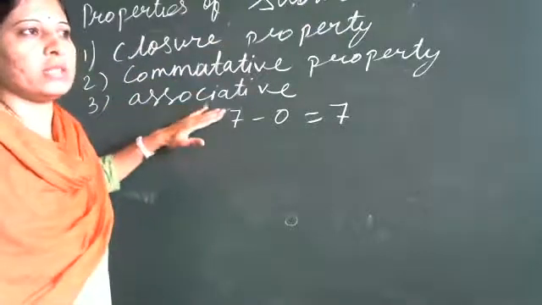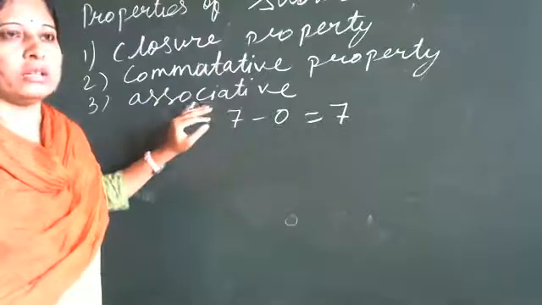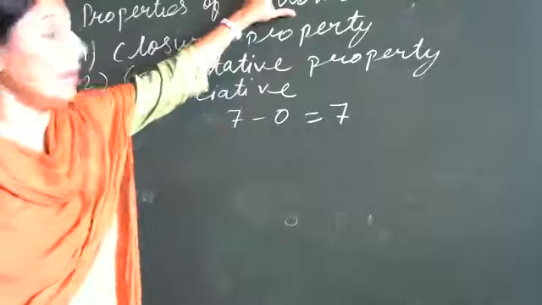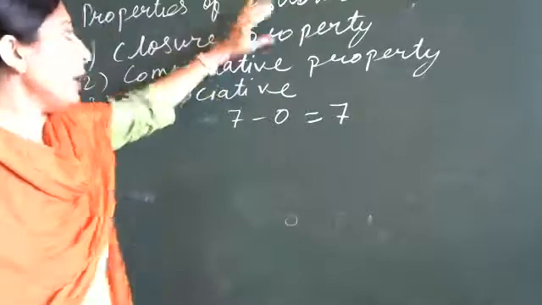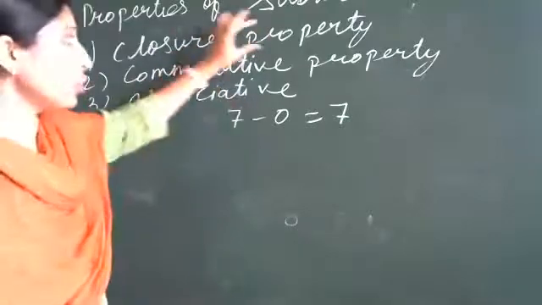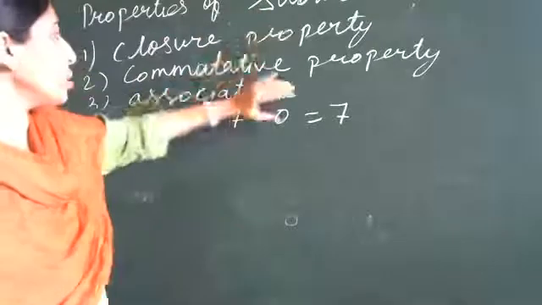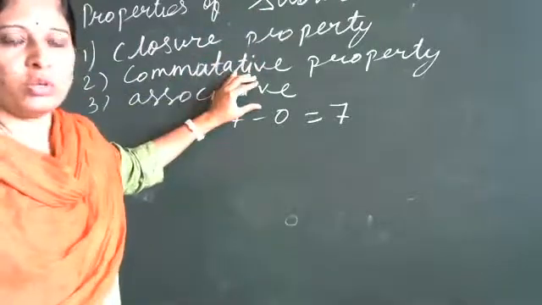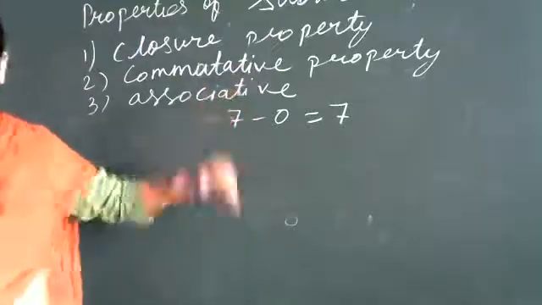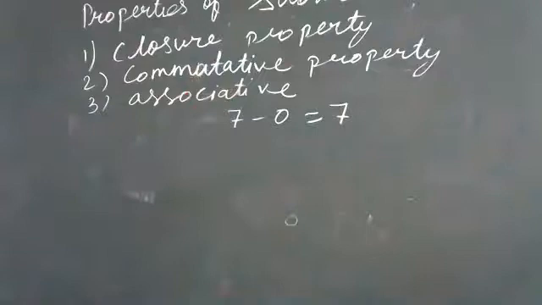In your MCQs and such questions, a question can come on which properties subtraction will hold. So if options are there, you should know that subtraction doesn't hold closure property, commutative, or associative. Okay? So understood addition and subtraction properties? Yes, ma'am. Okay. Now we will see properties. Property of 0.